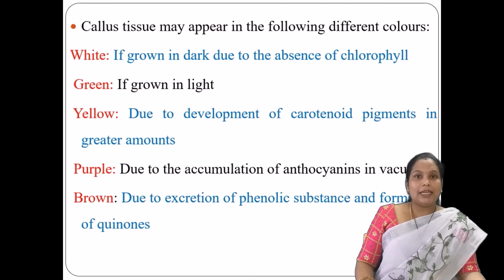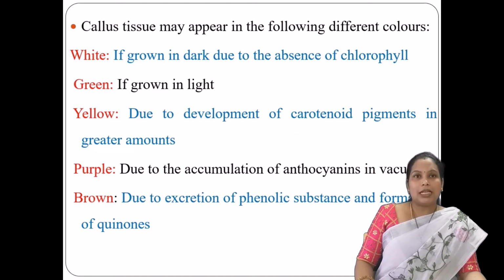So each and every color indicates something regarding the callus culture. If you observe the callus culture in the white color, it is grown in dark, and that indicates the absence of chlorophyll. If your callus culture is in the green color, it is grown in light, presence of chlorophyll.